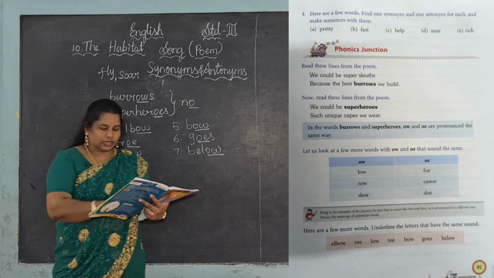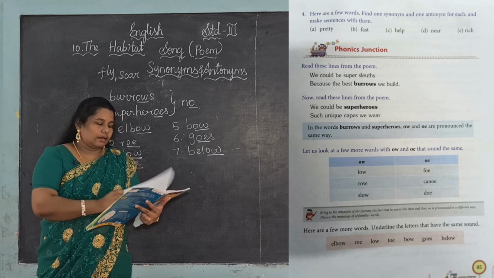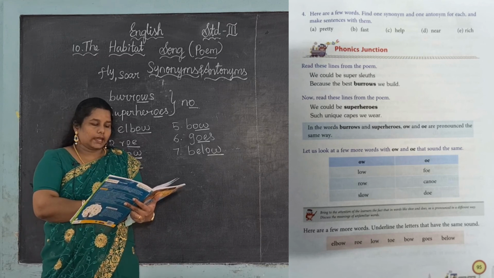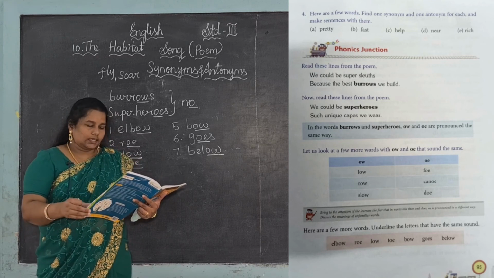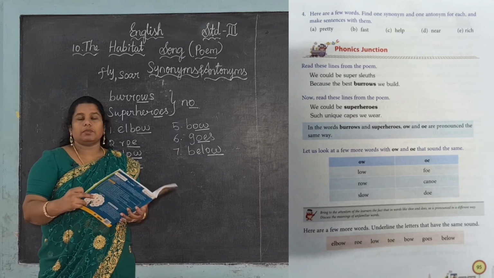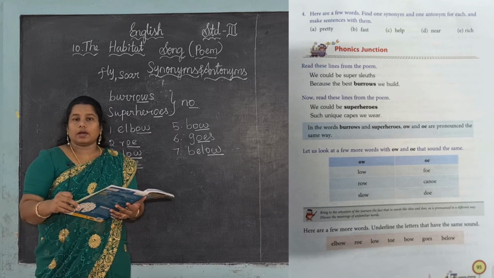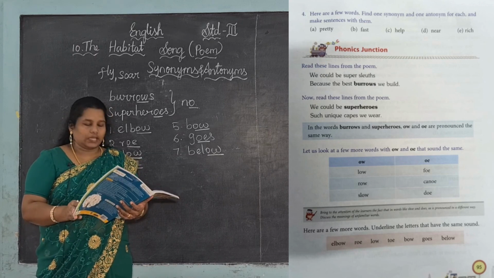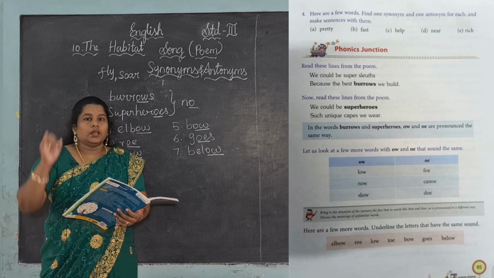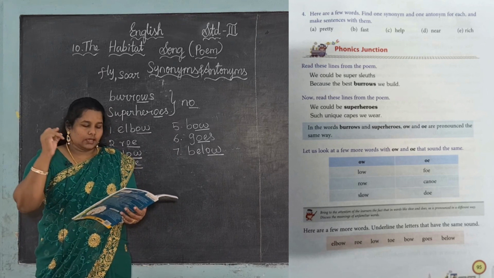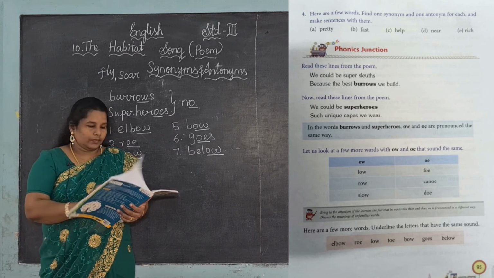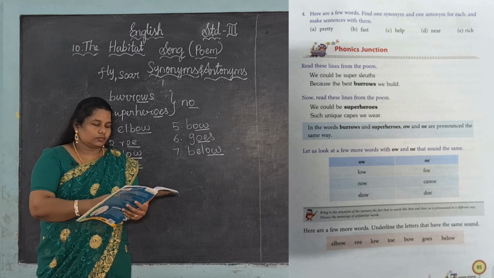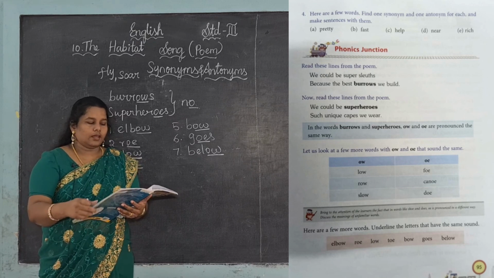Okay, now your homework is to learn and write the synonyms in this poem. Another homework is the flower I gave, on page number 93. First row I have completed, the remaining two rows are your homework. Also the listening and speaking junction on page number 92 is one homework. Next, the second one is this flower, and the third homework is to learn and write the synonyms. And the fourth one is page number 95, that pretty.